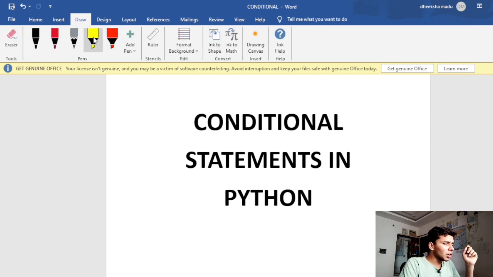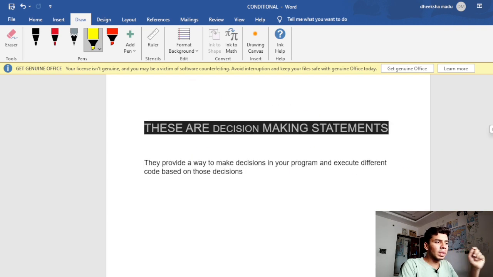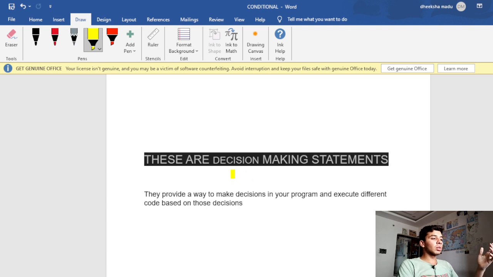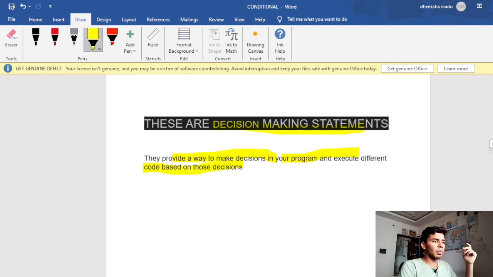Let me go to the draw section. I'm gonna take the highlighter and conditional statements in Python. So basically, conditional statements are also known as decision making statements. They are helpful to take quick decisions, and they provide a way to make decisions in your program and execute code based on those decisions. It's very simple. I hope you understood.